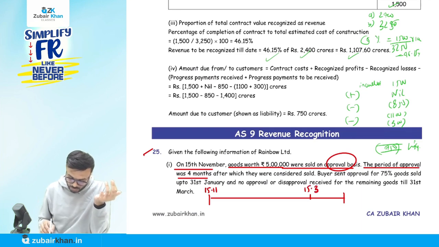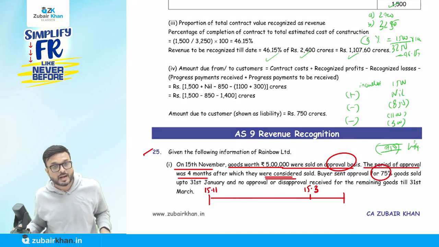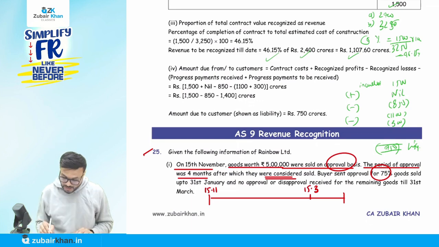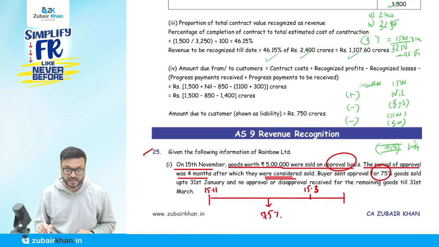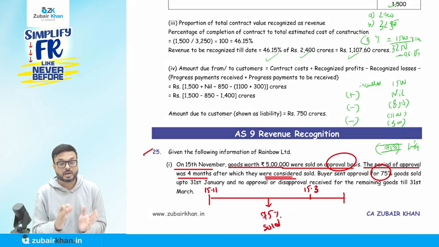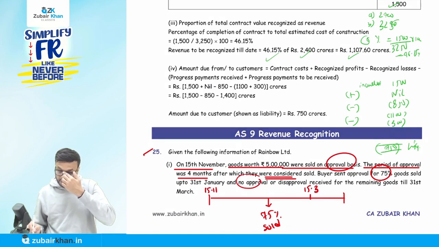After 4 months, the goods are considered sold. The buyer sent approval for 75% of goods up to 31st of January. This 75% will be considered as sales. What about the 25%? No approval or disapproval was received for the remaining goods till 31st March.